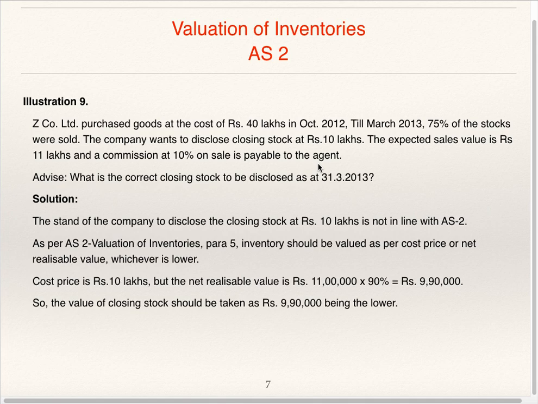Inventory is valued at cost or net realizable value, whichever is low. Cost is 10 lakh. Net realizable value is 11 lakhs minus 10% of 11 lakhs, that is 11 lakhs minus 1 lakh 10,000, which is 9 lakhs 90,000. So cost is 10 lakhs, net realizable value is 9 lakhs 90,000. So closing stock should be valued at 9 lakhs 90,000.